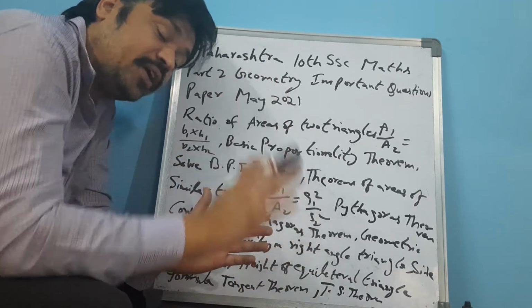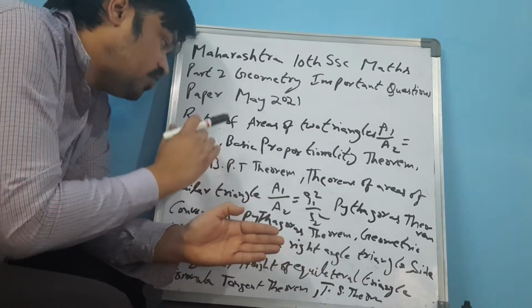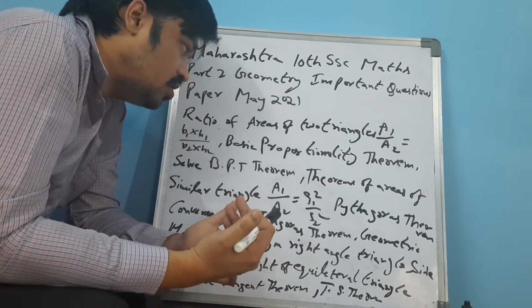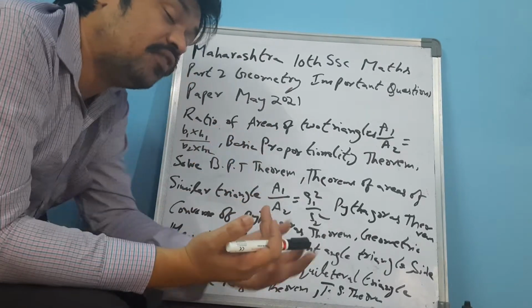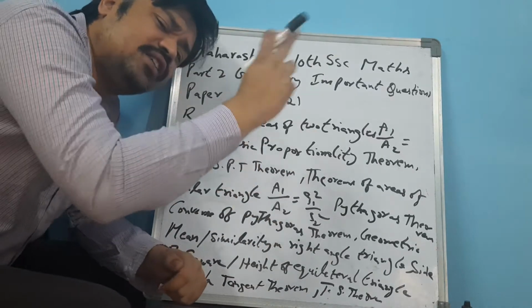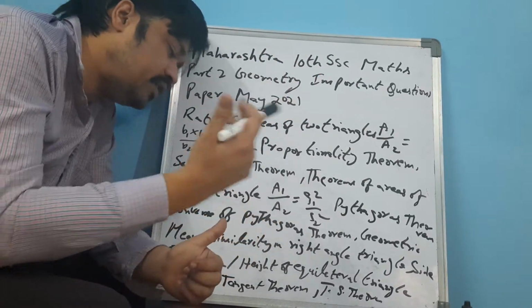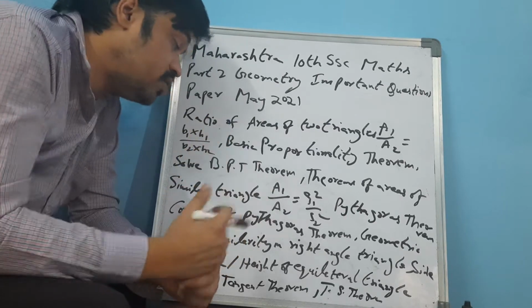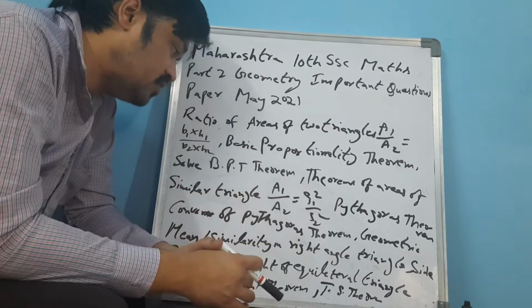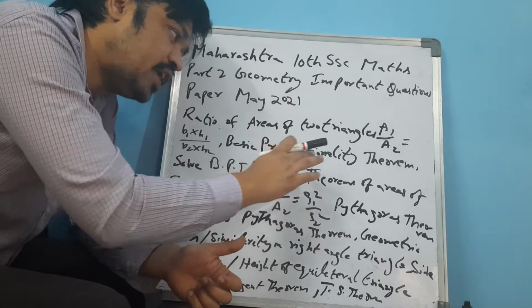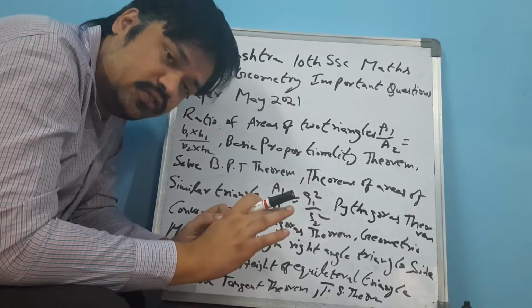So if you take a particular chapter like ratio, what is the meaning of ratio? What is the meaning of areas of two triangles? What is A1 by A2 is equal to B1 into H1 by B2 into H2? You have to understand that first. Basic proportionality theorem, very important question.